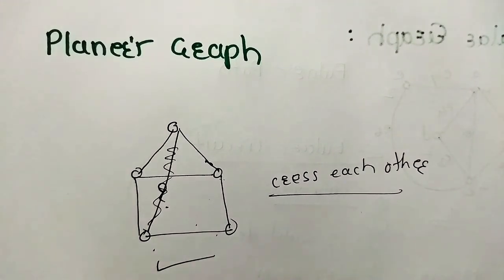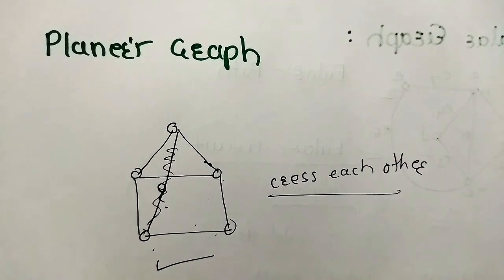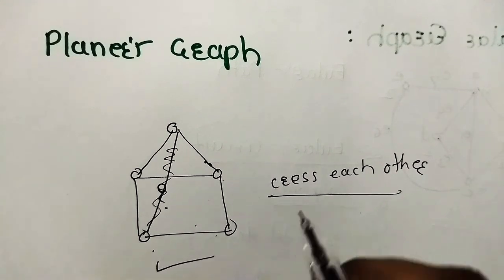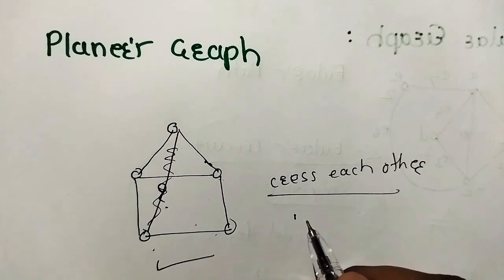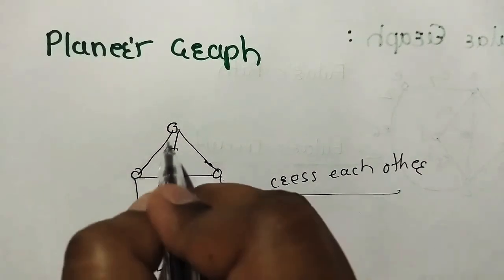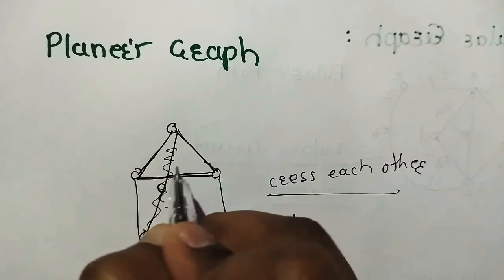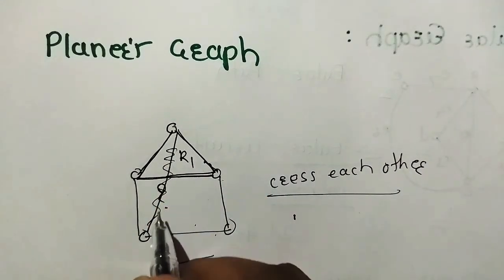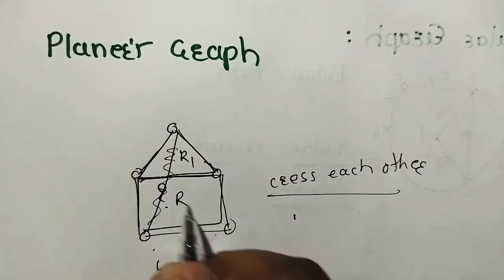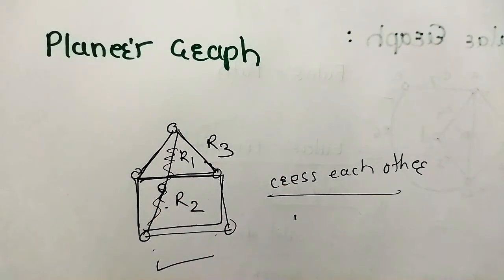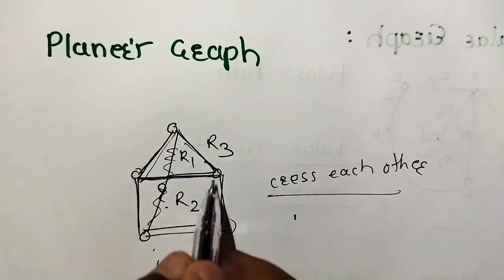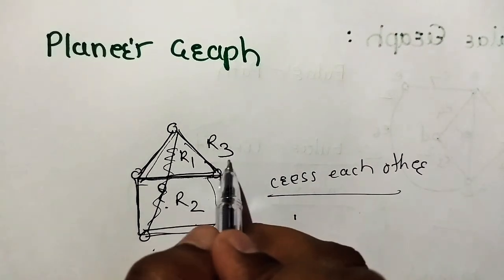If any edge crosses another, then this is not called a planar graph. Now, according to Euler's planar graph formula, we are given the number of vertices, number of edges and faces. Faces means regions of that graph. This is R1, this is the second region R2, and the outside region is R3. R1 and R2 are bounded regions, and R3 is the unbounded region.